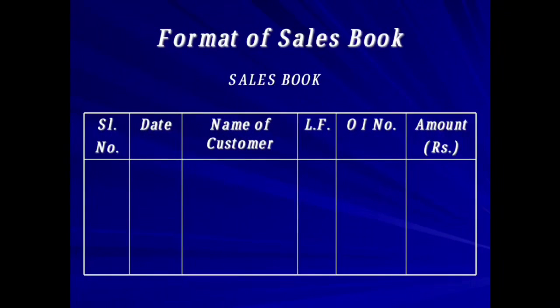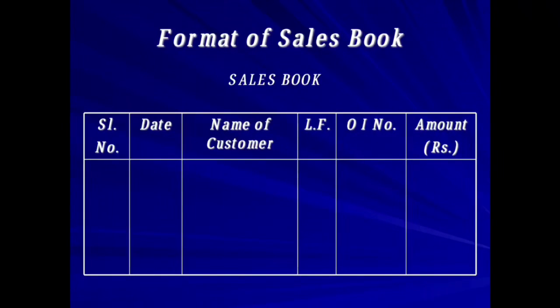So this is the format of the sales book you have. Sales book, SL number, serial number first column, date as usual, on which date we have sold, and name of the customer. In the purchase book we wrote name of the supplier, but here it is name of the customer to whom we have sold. Then ledger folio number, then outward invoice number. OI number means outward invoice number, the invoice which we have given out to our customer. Then lastly we are going to write the amount, how much you have to collect from that particular customer.